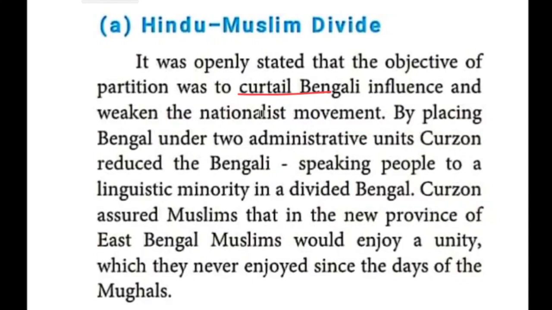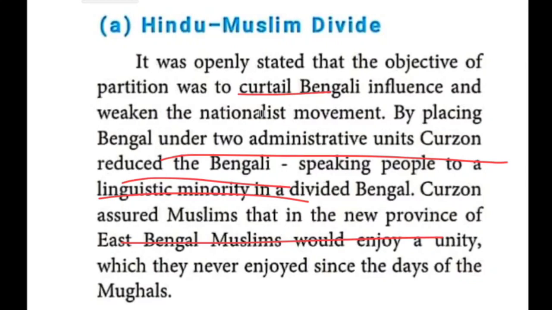By placing Bengal under two administrative units, Curzon reduced the Bengali speaking people to a linguistic minority in a divided Bengal. So Curzon assured Muslims in the new province of East Bengal. He divided East Bengal fully Muslims, West Bengal fully Hindus, like that this viceroy divided.